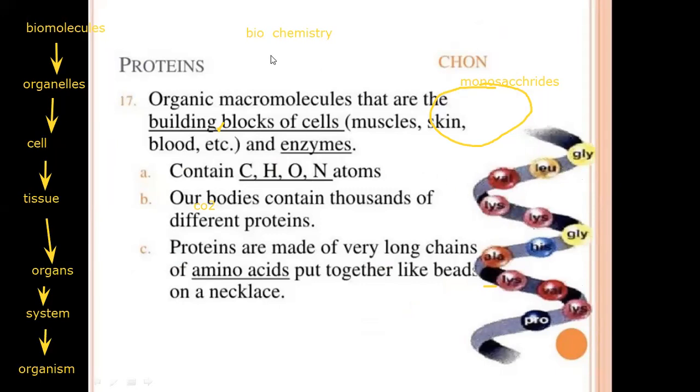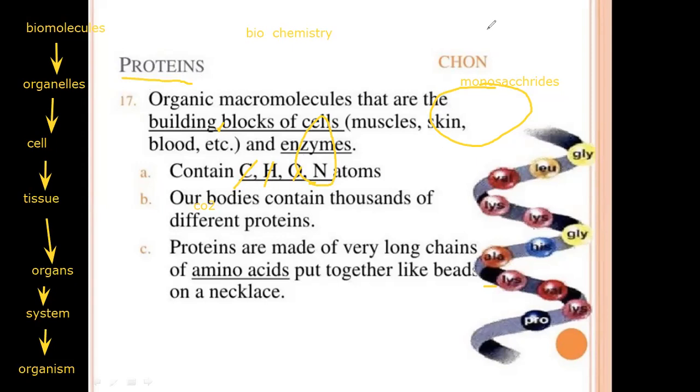And the general form of these proteins, they contain elements. Yes, teacher, it's organic, so it contains C, H, and O. But what's that? It's N, the nitrogen atom, found in proteins.